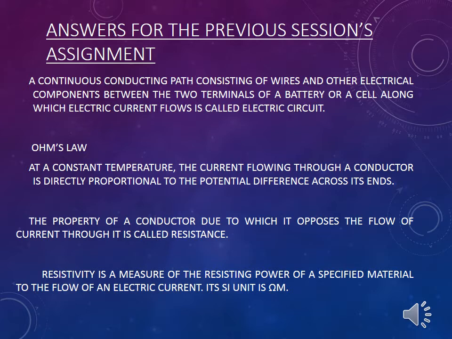State Ohm's law, and the answer is, at a constant temperature, the current flowing through a conductor is directly proportional to the potential difference across its ends.